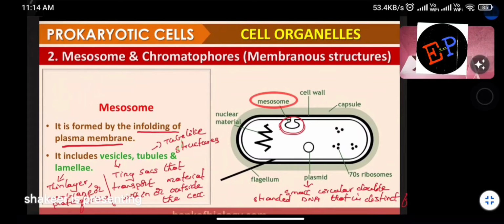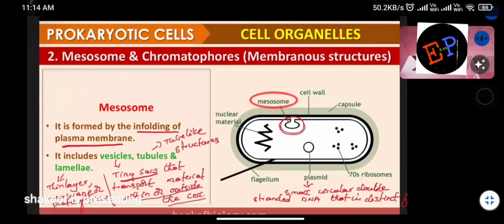Are you able to understand now? So what is meant by vesicles? These are tiny sacs that transport material within or outside the cell. You can remember them like vehicles. We use vehicles for transport, no? The same function is done by these vesicles. They transport molecules inside and outside of the cell. That is why they are called vesicles.